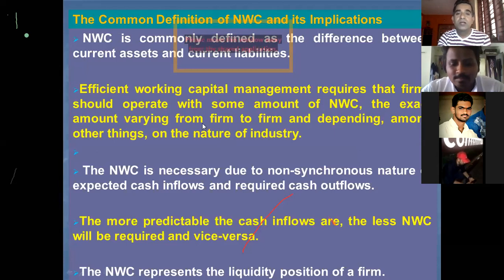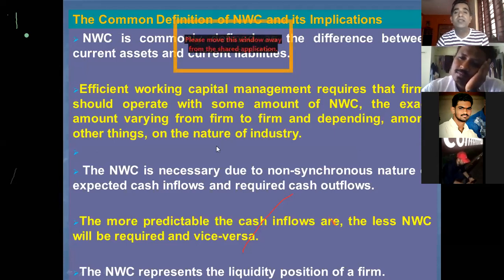A company should have at least the net working capital amount required to meet its obligations. Current assets minus current liabilities, whatever the difference is, is considered the working capital, the amount required to invest in working capital. A company should have at least that much amount to maintain its liquidity.